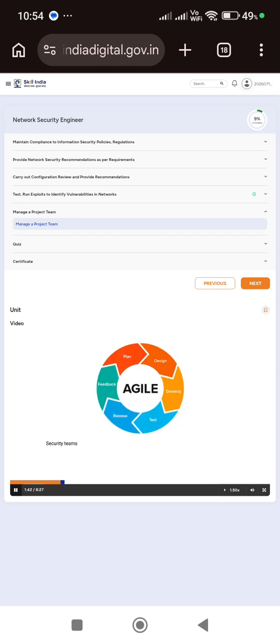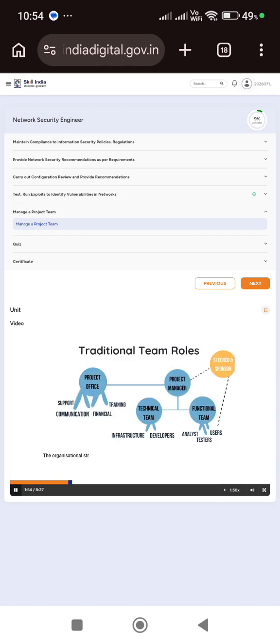Security teams often work in sprints, where tasks such as penetration testing, compliance checks, and incident response are prioritized based on real-time risk assessments. The organizational structure of a cybersecurity project depends on its complexity and scope.